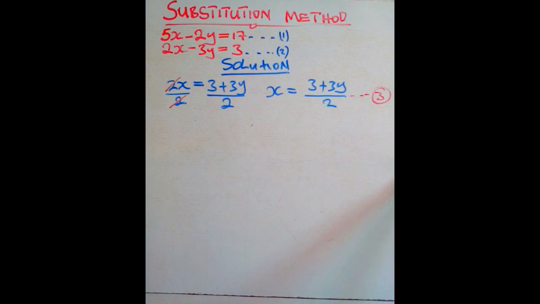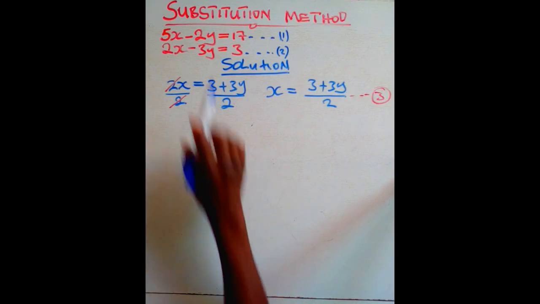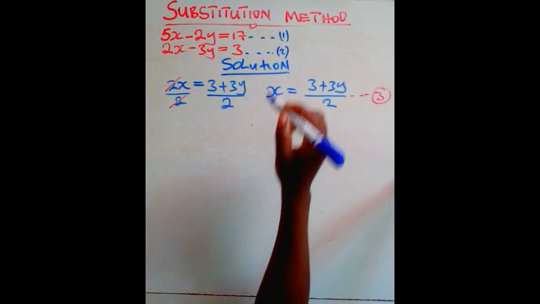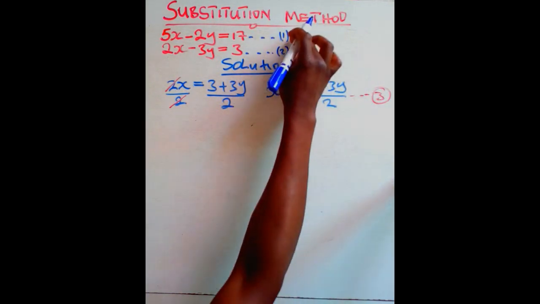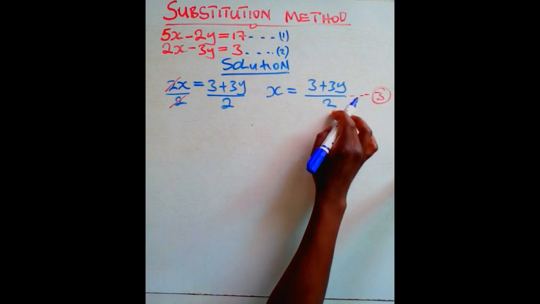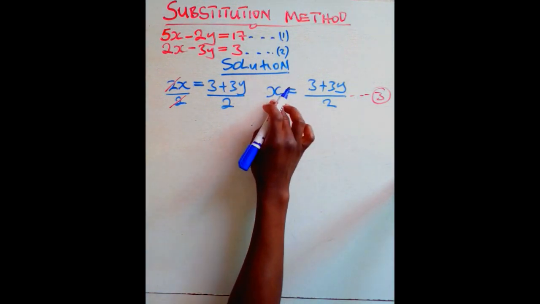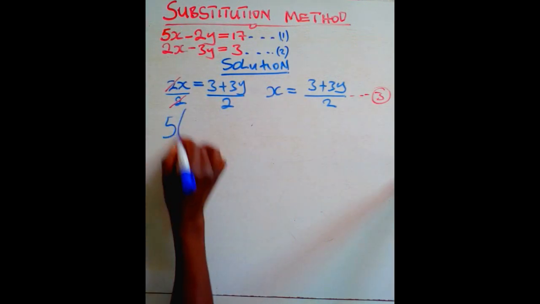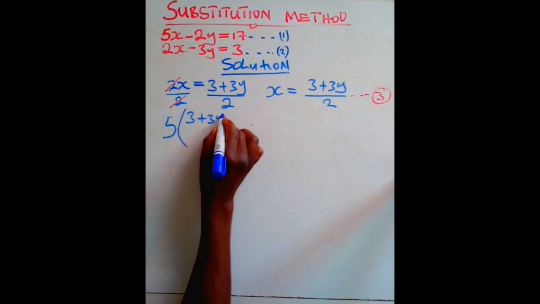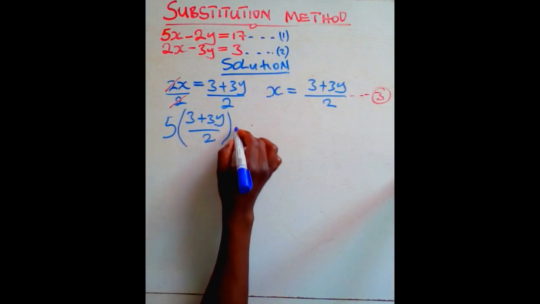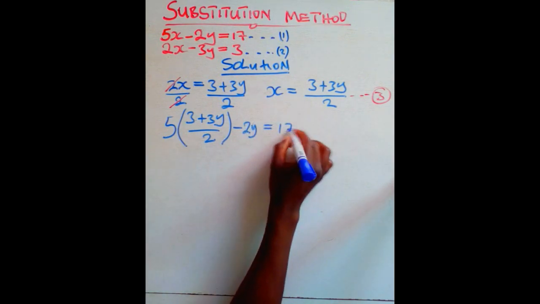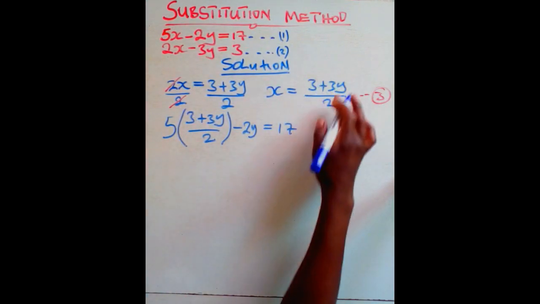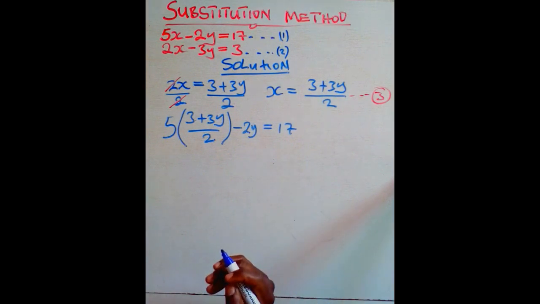If that is our equation number 3, the next step is to do the substitution itself. So now that we got equation 3 using equation 2, we can now use equation 3 in equation 1. So you get equation 1 and substitute for x in equation 1. So our x is this one. Instead of writing 5x, we are going to say 5 open brackets 3 plus 3y over 2, like that, then minus 2y equals 17. In position of this x, we have written that because this is more like the value of